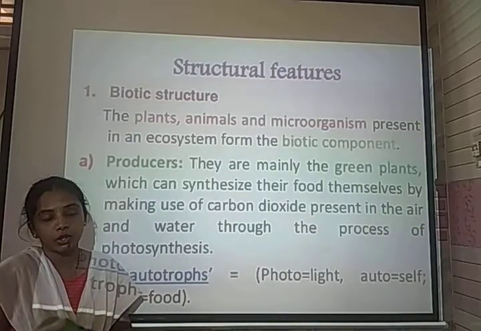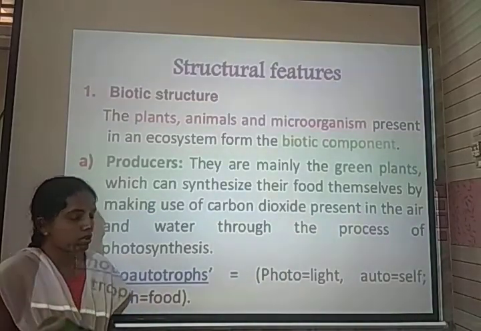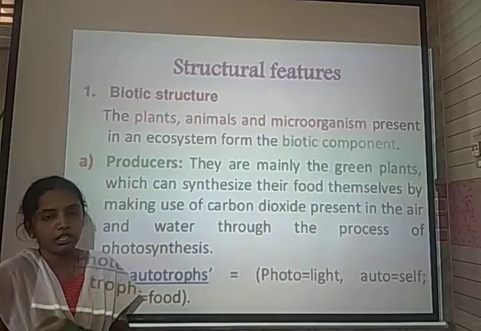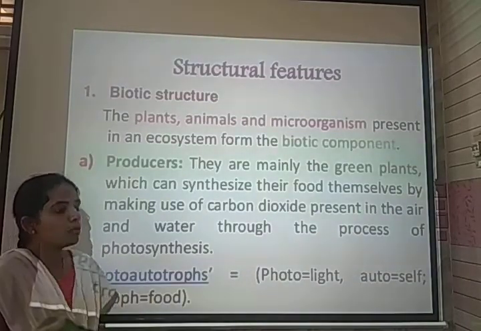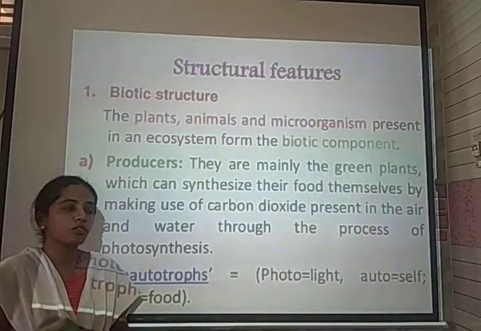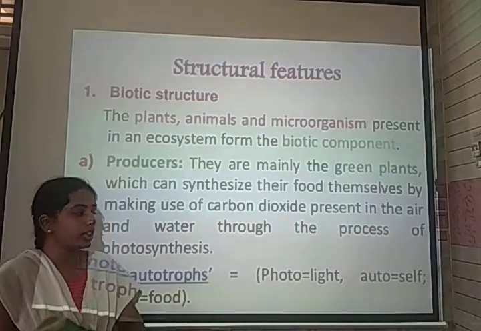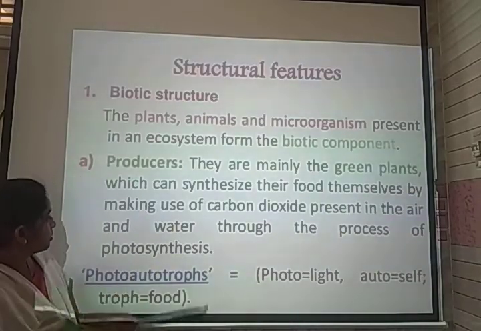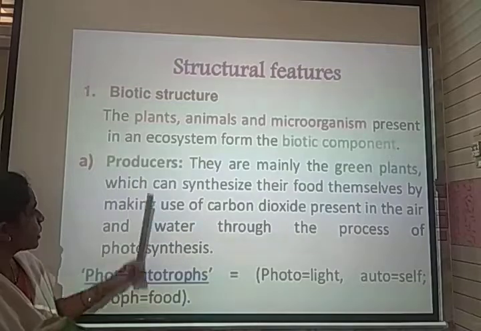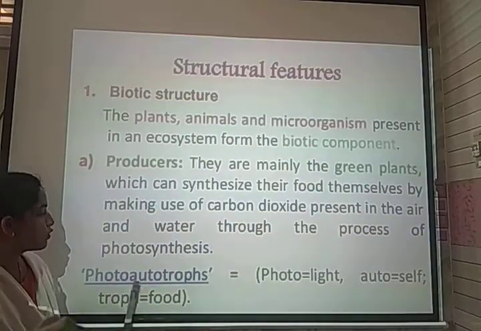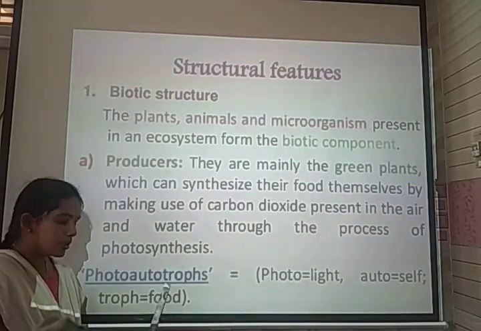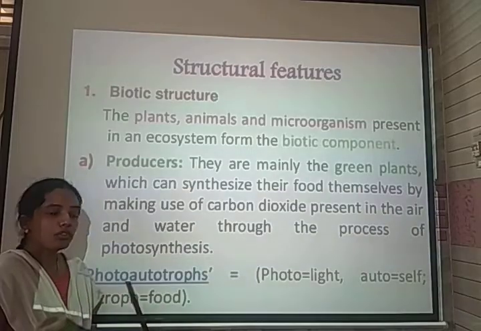With the help of photosynthesis, they prepare the food material, which is preserved in the form of biomass, supplying food for all the organisms along with themselves. Some of the producers are called photoautotrophs, that means in the presence of sunlight they prepare the food material.